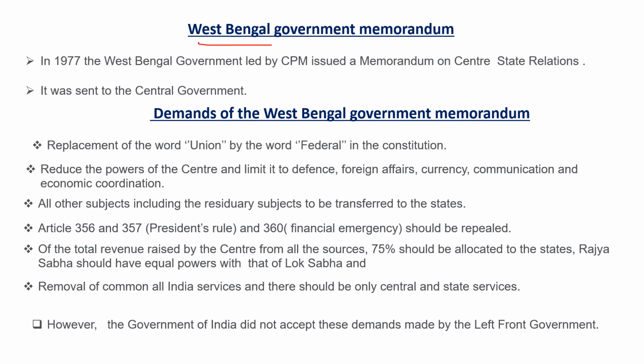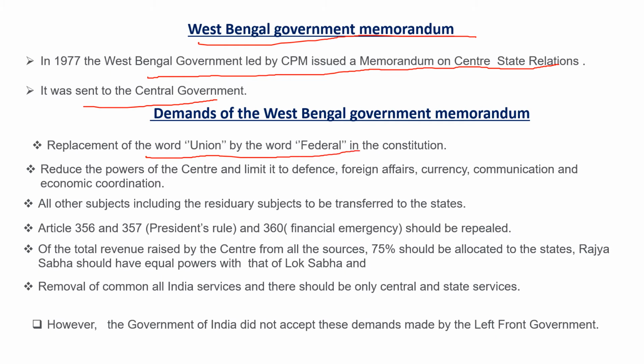Let us know about the West Bengal Government Memorandum. In 1977, the West Bengal government, led by the CPM, issued a memorandum on center-state relations. It was sent to the central government. Demands were: replacement of the word union by the word federal in the constitution; reduce the powers of the center and limit it to defense, foreign affairs, currency, communication, and economic coordination. All other subjects, including the residuary subject, to be transferred to the states.